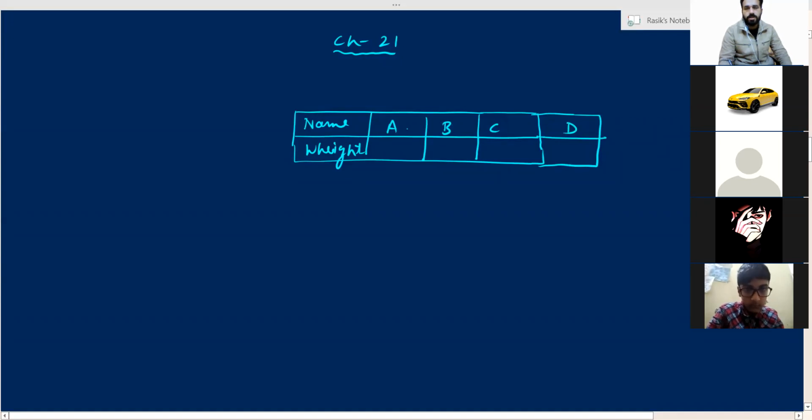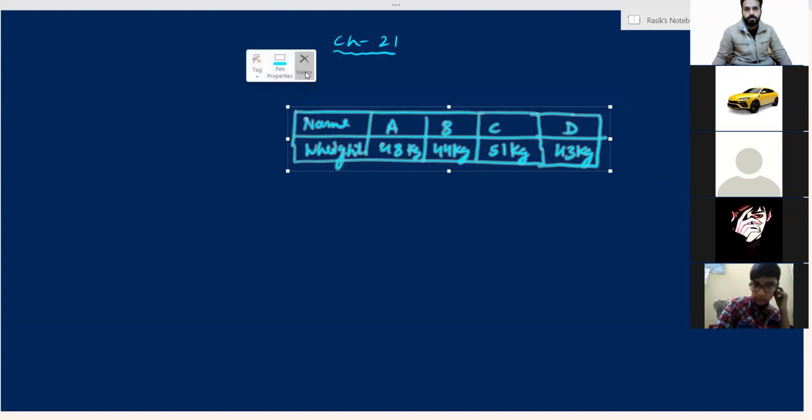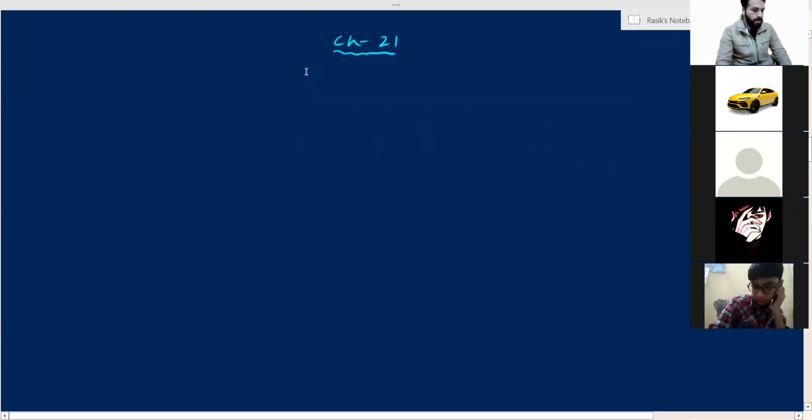Suppose there is a student A. His weight is 48 kgs. There is a student B. His weight is 44 kg. C. The weight is 51 kg. And there is a student D. His weight is 43 kgs. So what is this? I have written the data in the form of a table. So this process is known as tabulation of data. Writing the data in the form of a table.